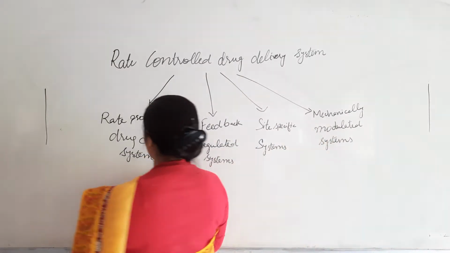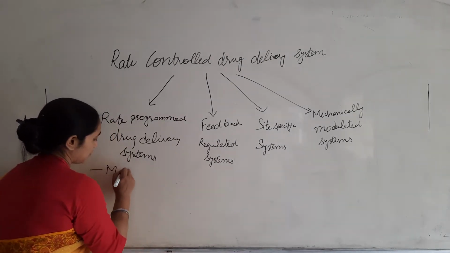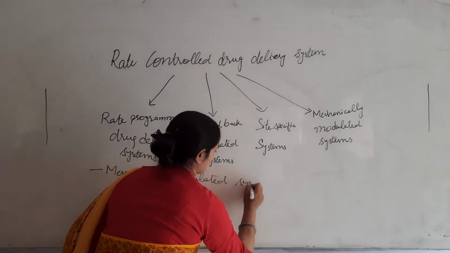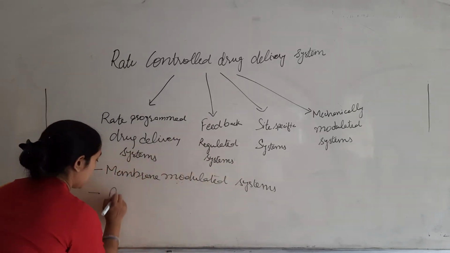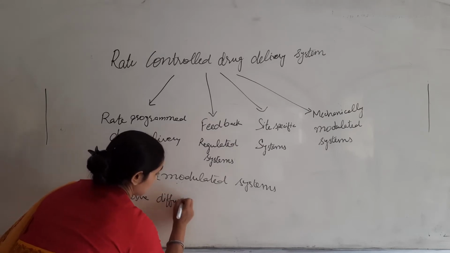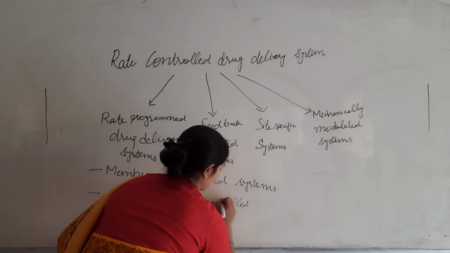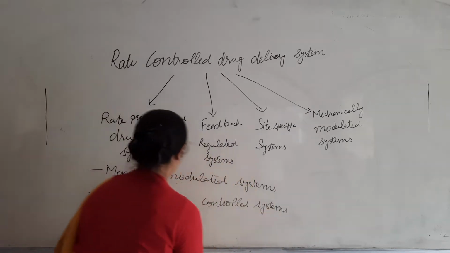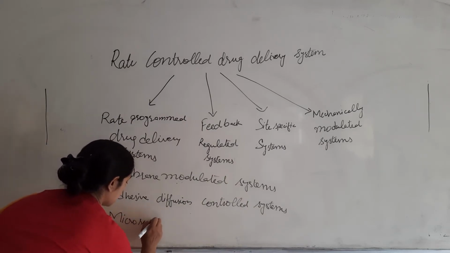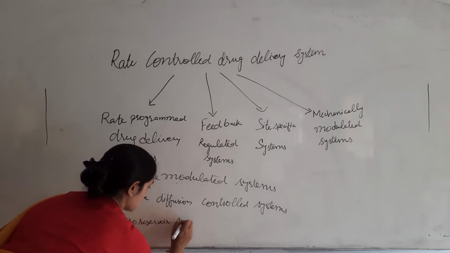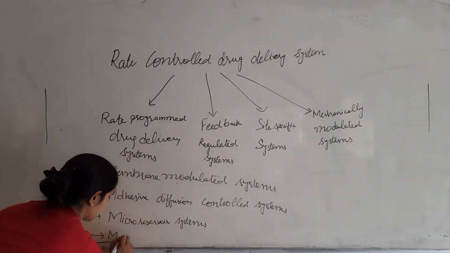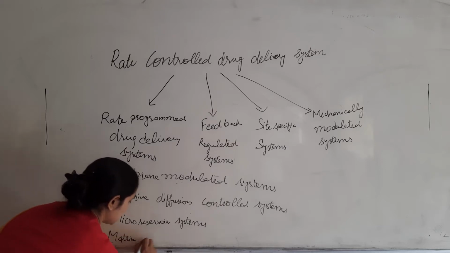Now these rate programmed drug delivery systems are further categorized into membrane modulated systems, adhesive diffusion controlled systems, micro reservoir systems, and matrix systems.